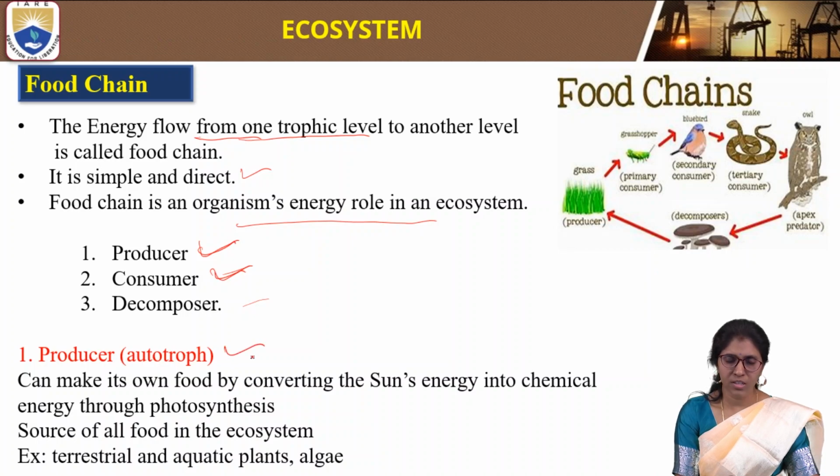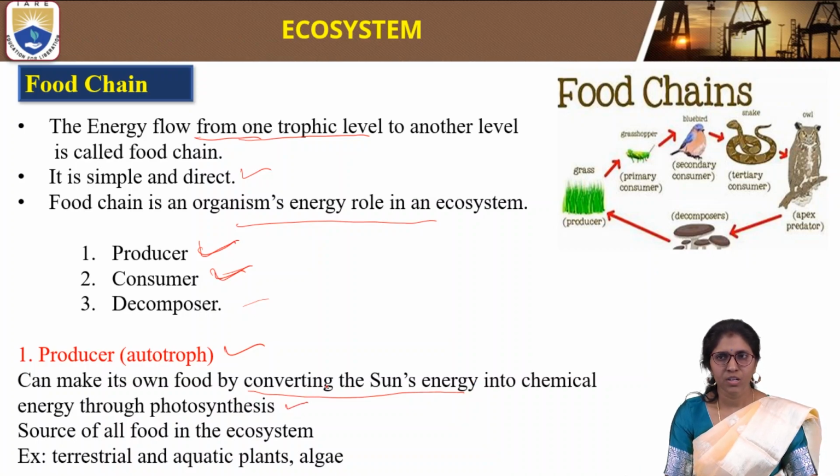A producer can make its own food by converting the sun energy into chemical energy through photosynthesis. Producer is also called an autotroph.